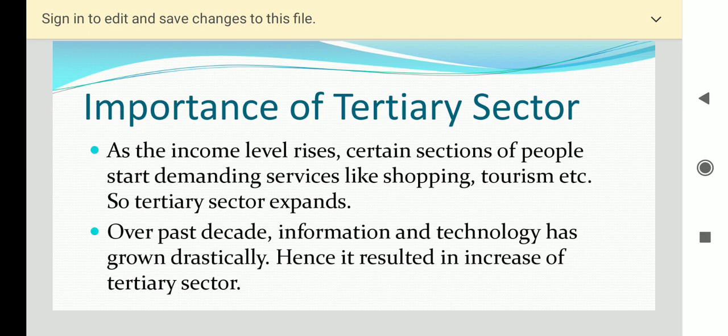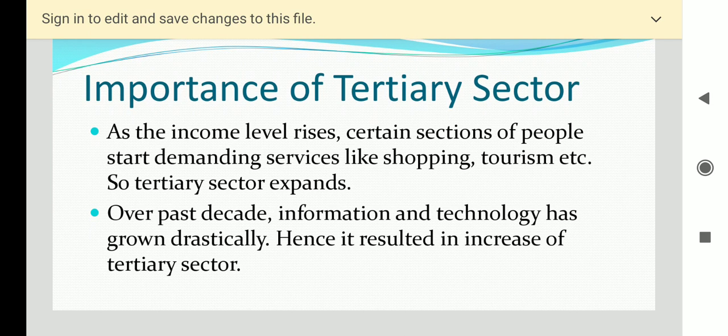Earlier one TV was sufficient for one home, but now each and every room needs a different television. So this is the way the demands were increased. Earlier people were satisfied with three or four pairs of clothes, but now for each and every occasion, for morning, for afternoon, for evening, we need different clothes. And people are not satisfied at home. At holidays we all plan to go outside. So ultimately this has increased the importance. In this way, so many things were increased, and ultimately it has contributed to the tertiary sector.